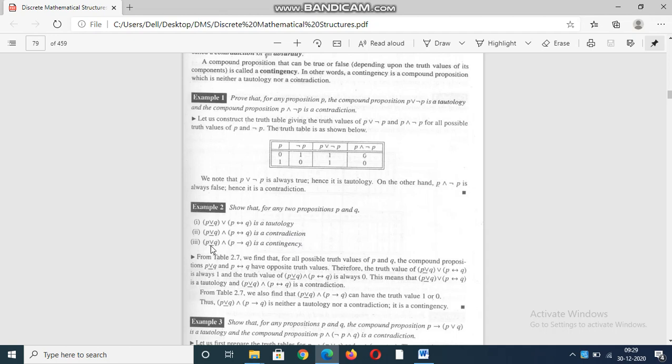Next, another question: instead of P biconditional Q, P implies Q is given. Check whether it is a contingency.